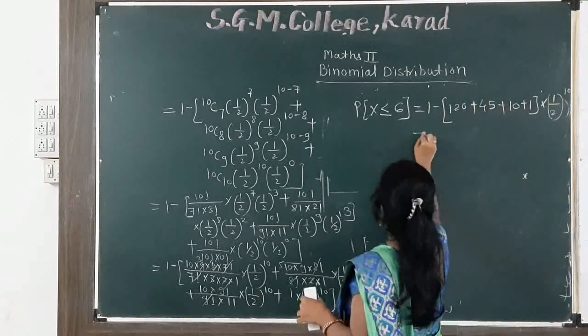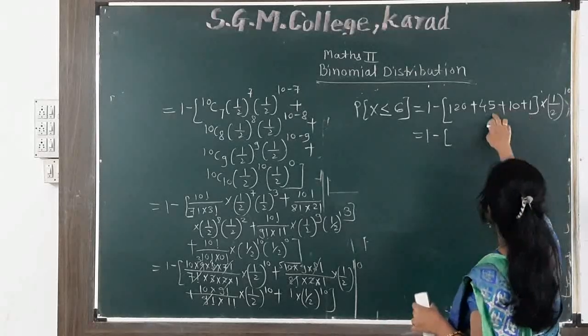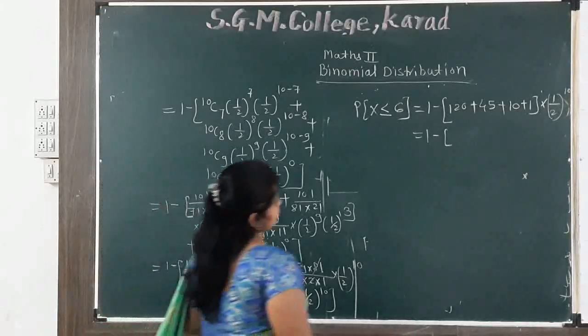Again we can simplify, it is minus inside the bracket, addition, we get here which number? We get 176